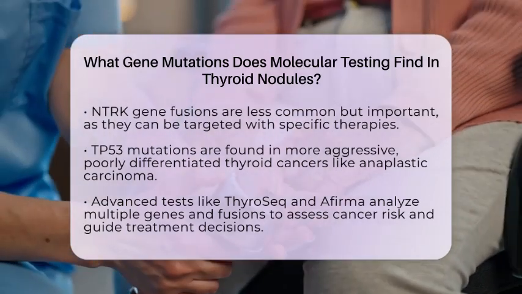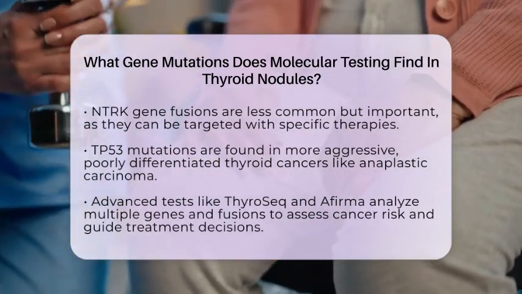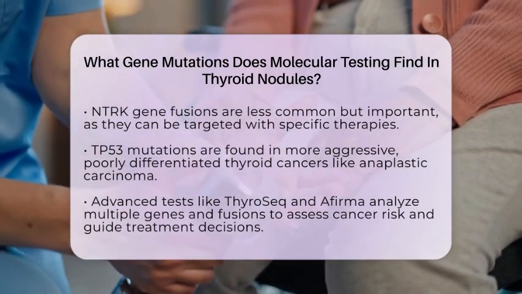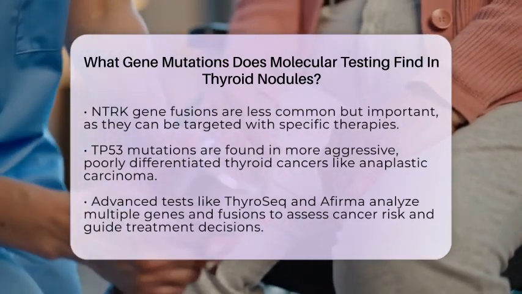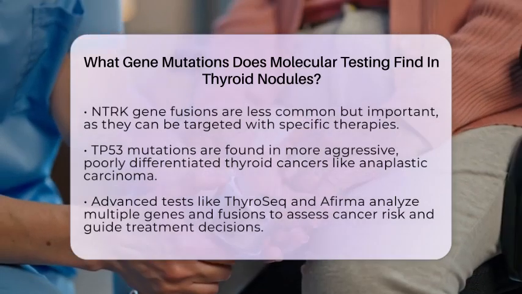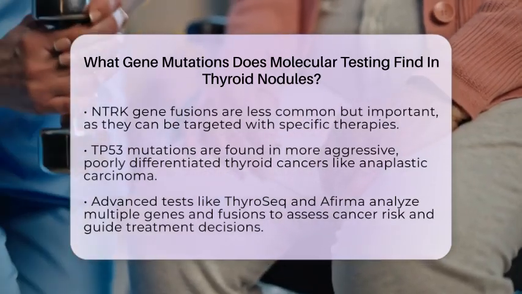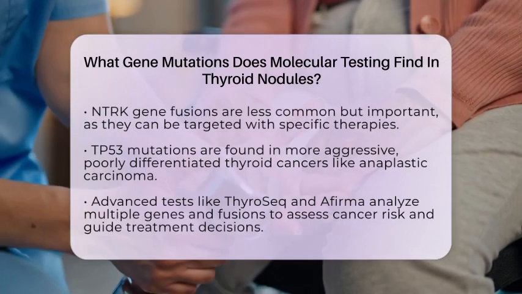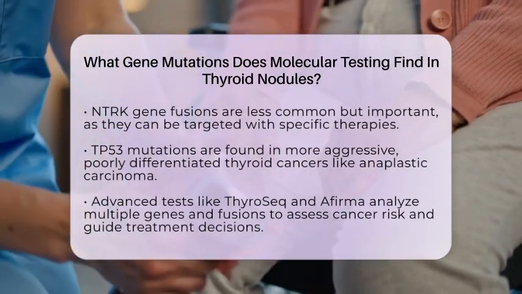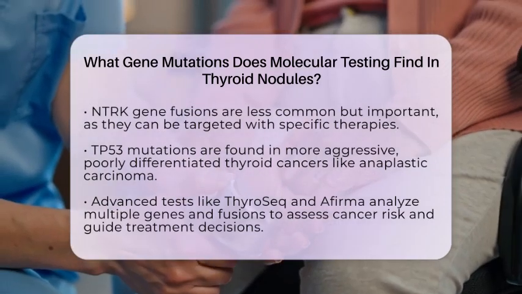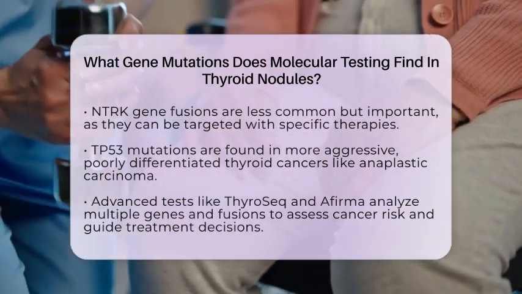Modern molecular testing panels, like ThyroSeq and Afirma, use advanced sequencing techniques to detect these mutations, gene fusions, and other genetic alterations. These tests analyze many genes at once, helping doctors assess the risk that a nodule is cancerous. They can also help decide if surgery is necessary and what kind of surgery might be best.